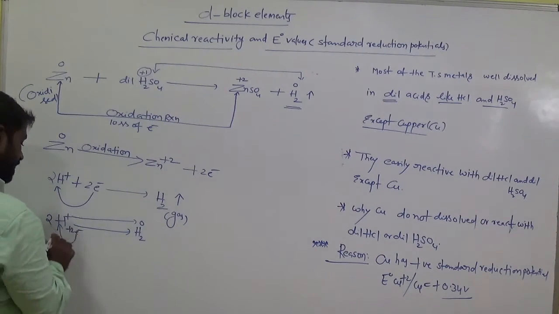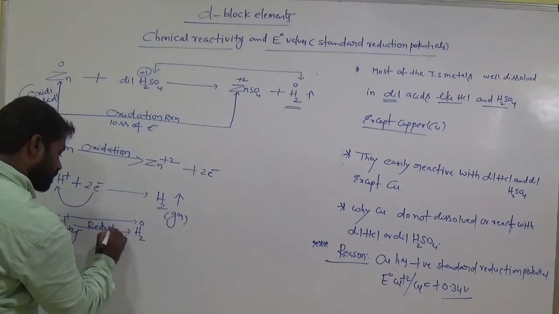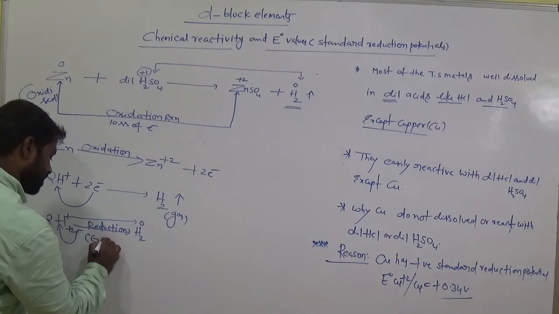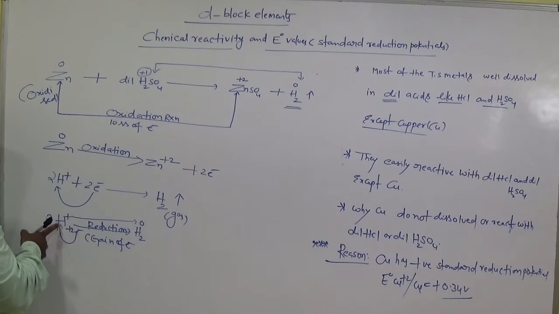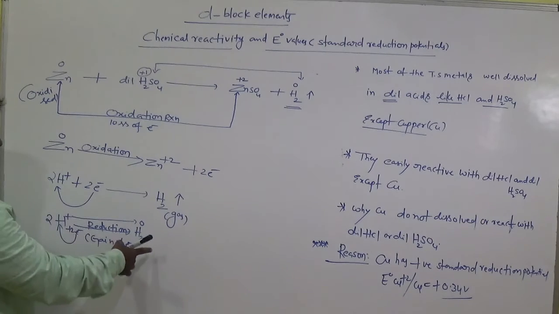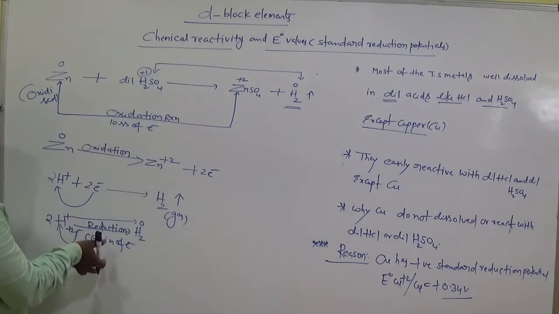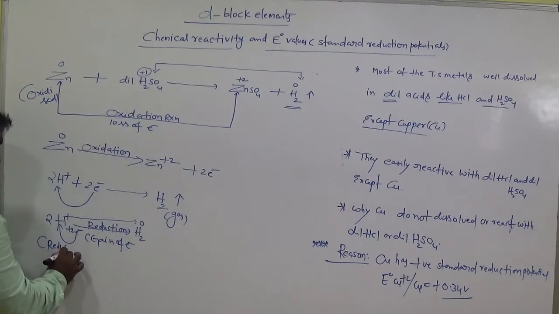Okay. So here what happened? Reduction takes place. In this process reduction takes place. Reduction means gain of electron. Here H plus gains the electrons. 2 H plus gain 2 electrons and become H2. Then oxidation state becomes 0 here. So gaining of electron means reduction. H plus gains the electrons, so it is reduced.